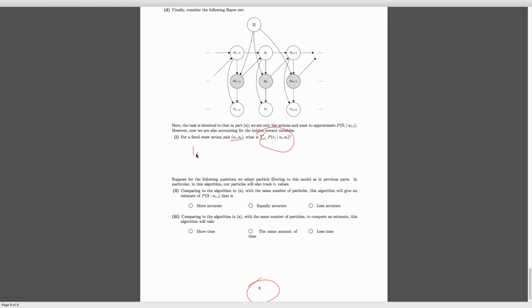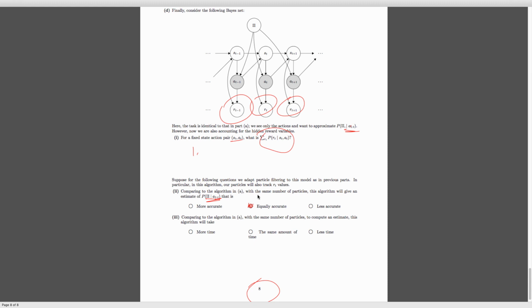So what are we actually doing for this question? We're saying we're just going to observe the A sub t's. We also want to keep track of these R sub t's here. We're going to keep them in our expression. So we're going to have to incorporate some terms of the form R of t dependent on all the S of t and the A of t. But then for our final expression over here, we're going to sum it out. So if that seems not particularly useful, you're right. It's going to be equally accurate because, if we're already observing the A sub t, knowing the R sub t doesn't really help us here. We observed the A sub t.